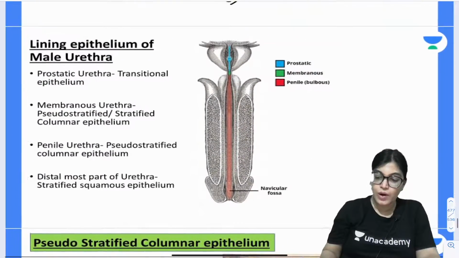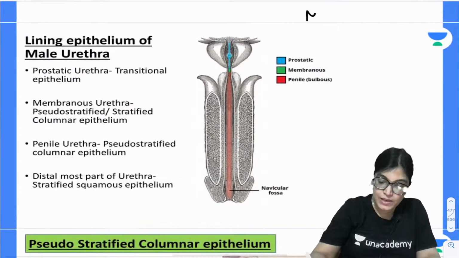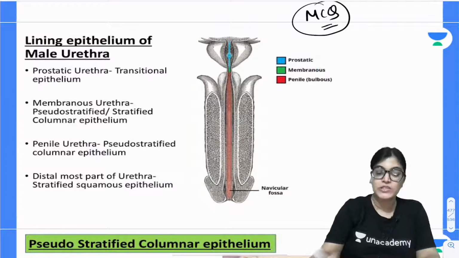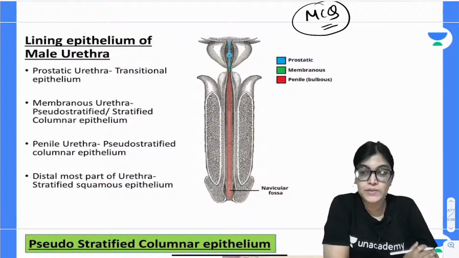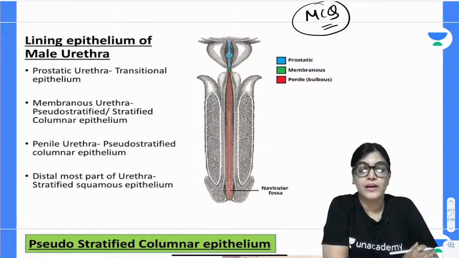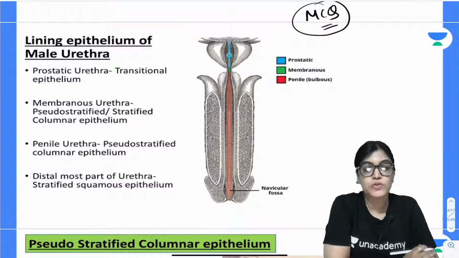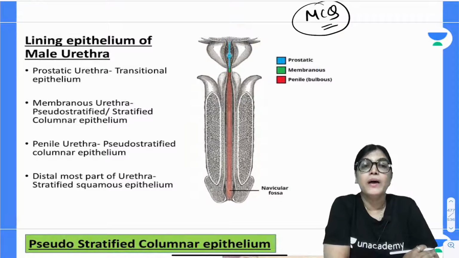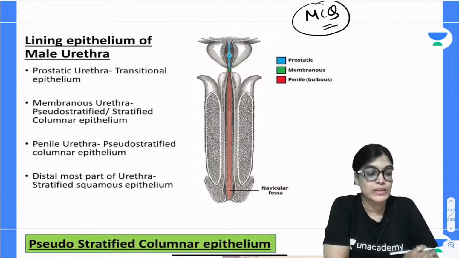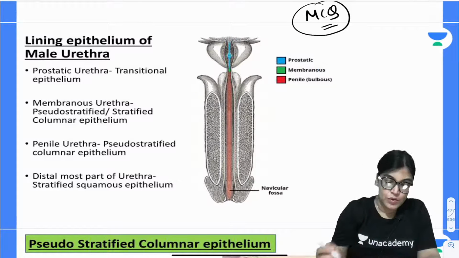Now again, what I have seen in previous years of examination, not only in the NEET PG exam but also in AIIMS and INI-CET, they have asked about the epithelium of the urethra. Different histology MCQs have been asked about it, and it is important because in males the urethra has different parts, and each part has a different type of epithelium. So let's focus on that.